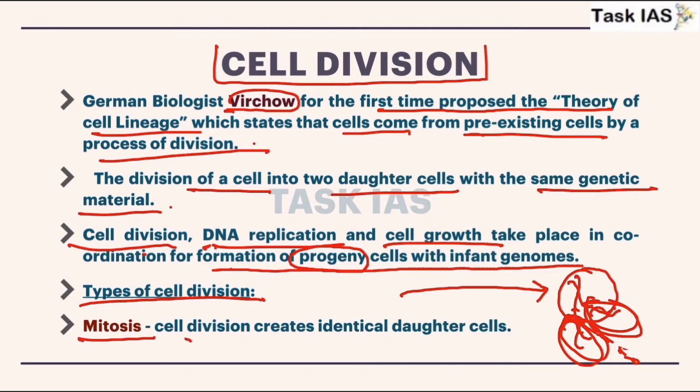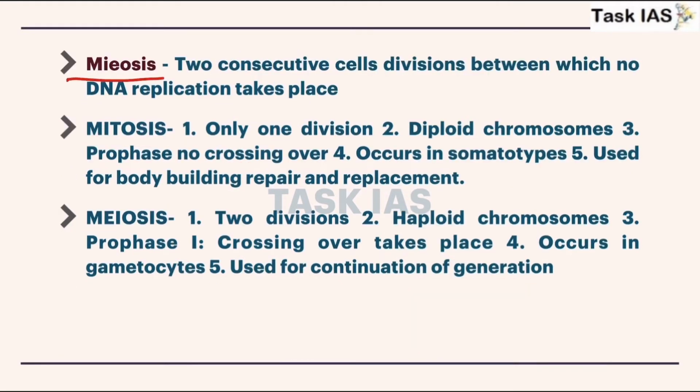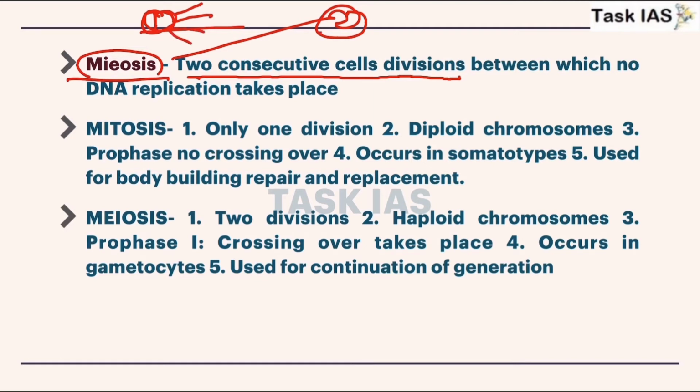Now types of cell division. Mitosis, this cell division creates identical daughter cells, and these daughter cells are also identical in number of chromosomes with their parent. Now meiosis, there two consecutive cell divisions occur. In mitosis there will be only one phase of division, but in meiosis there will be two phases of division. Although notice that this is one phase in case of mitosis, but there are different portions of that. In case of meiosis there will be two phases, first phase, second phase, but there are sub parts of this, so don't get confused later on when I explain these points.